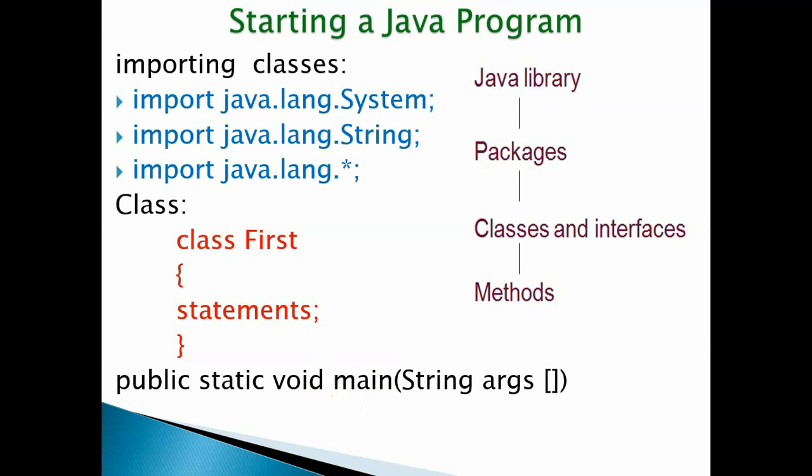The purpose of the main method is that execution of the Java or C program starts from the main method only. The syntax of the main method in Java differs: it is defined as public static void main. In brackets you specify String, space, args, with square brackets for the array. So the syntax should be like this only.